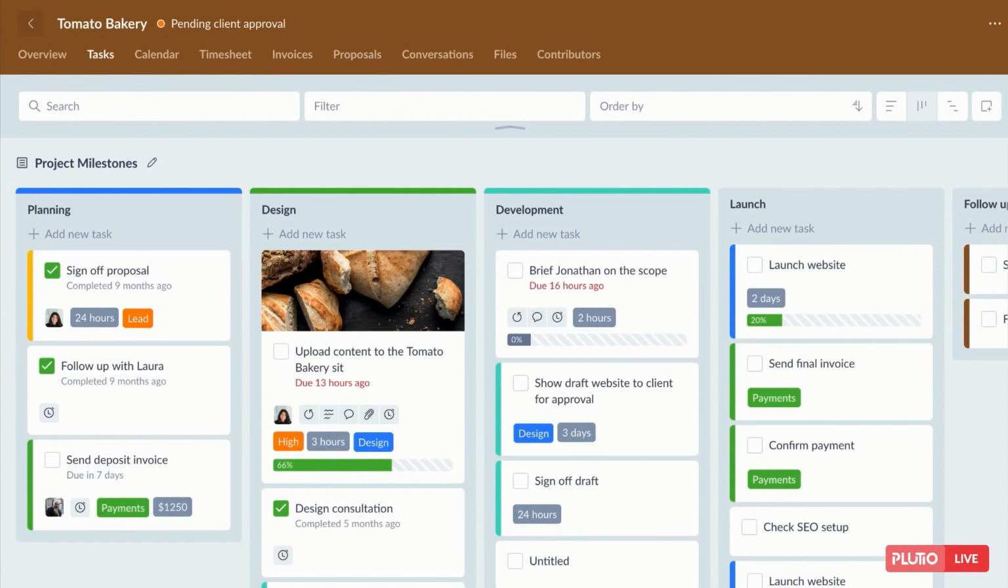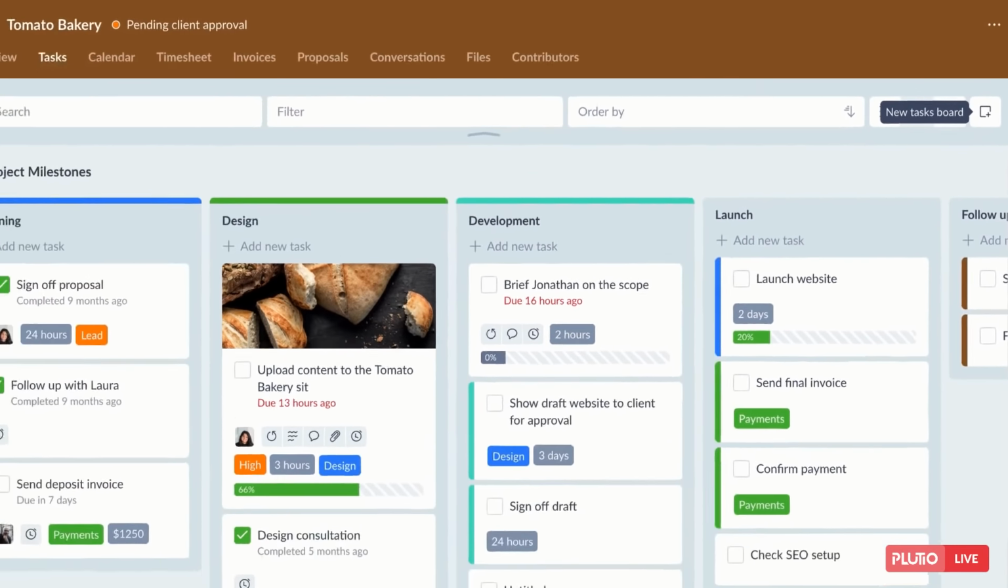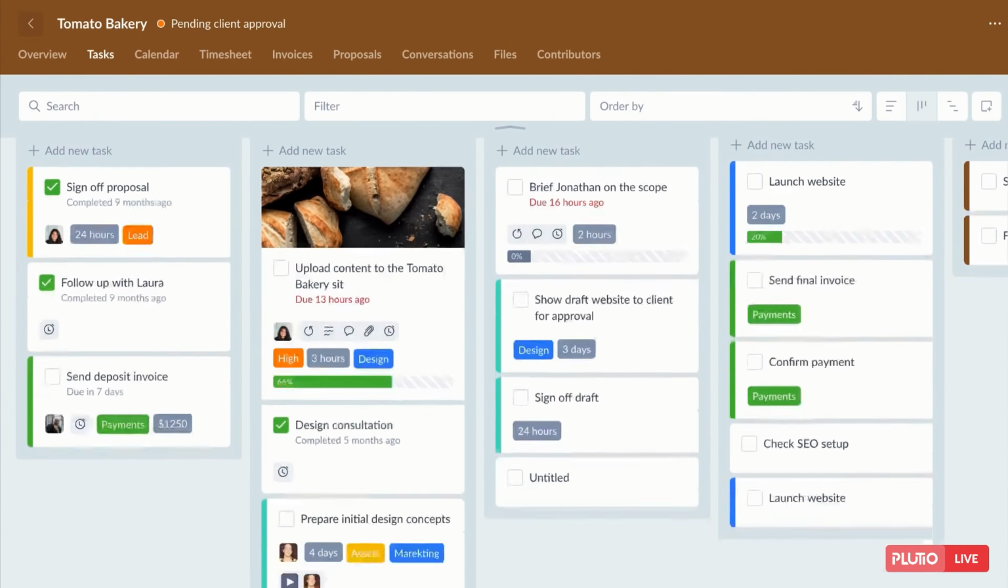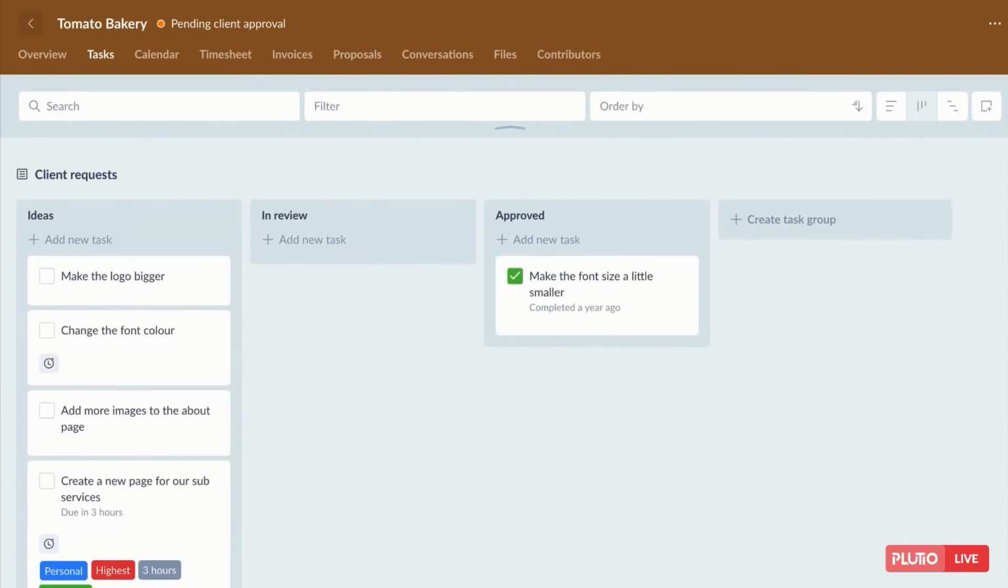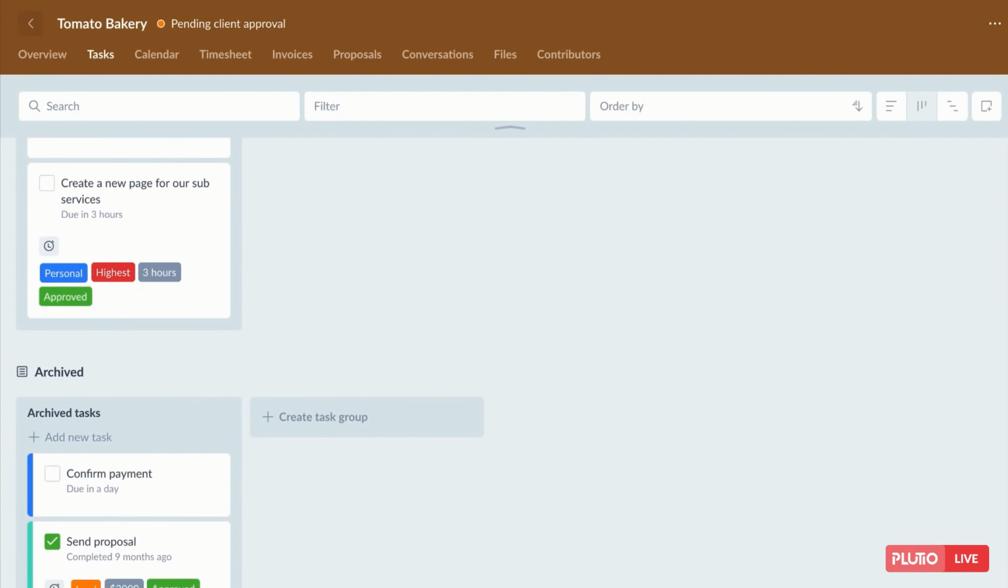The task page is structured of task boards, and you can create as many task boards as you want by clicking on the button right here. In this project, I have 3 task boards: project milestones, client requests, and an archive. Let's go back to project milestones.